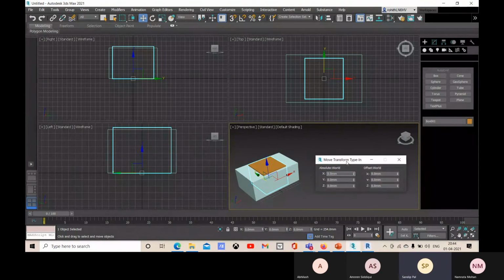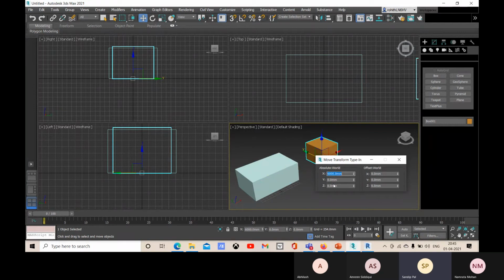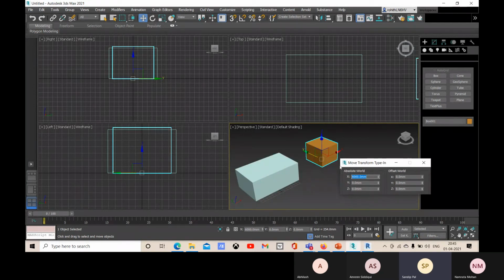Now if I want to transform this object in x direction, and I go for 60 and enter, it is moved 60 in the positive x direction. Let me go for 600. So this is moved 600 from the origin, and let me go for 6000 and enter, and it is moved 6000 from the zero or the origin.